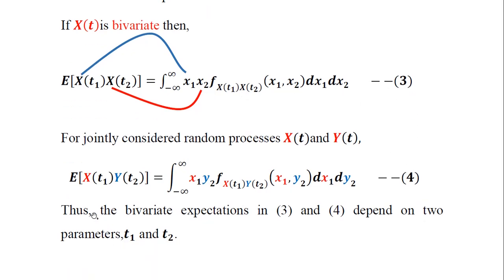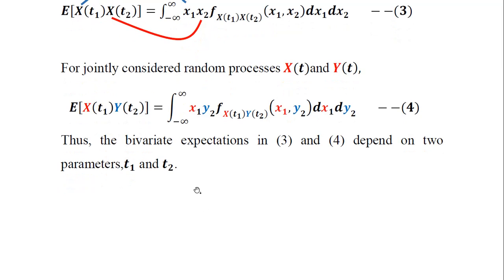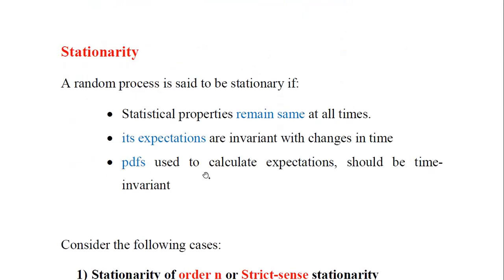Thus we can observe one important point here. The bivariate expectations in both equation 3 and 4 depend on two time parameters, that is t1 and t2 respectively. So therefore for two random processes, two time instants t1 and t2 are there. This can be extended for n number of random processes, and so many time parameters will be there like t1, t2, t3, etc. until tn.